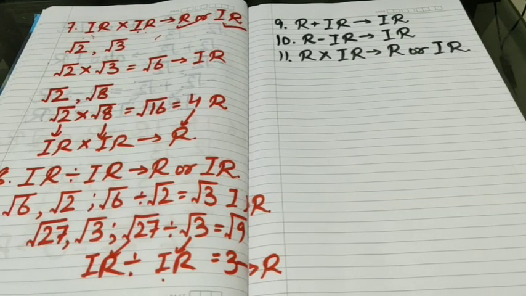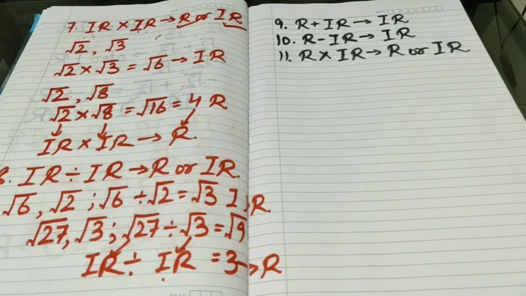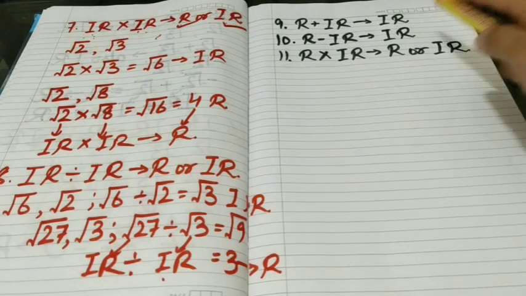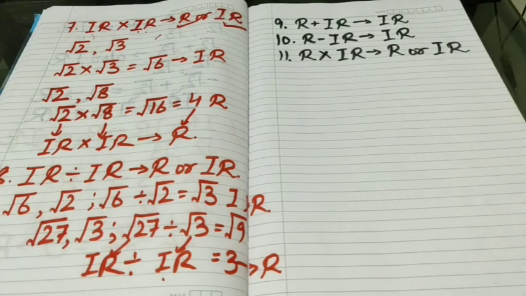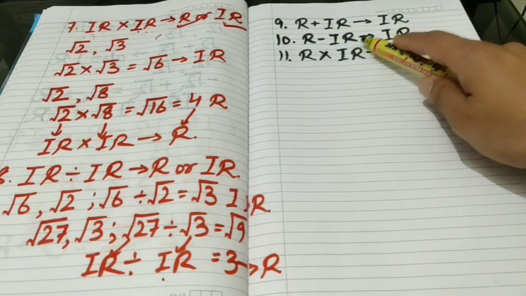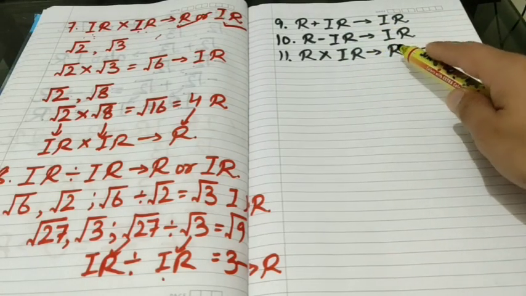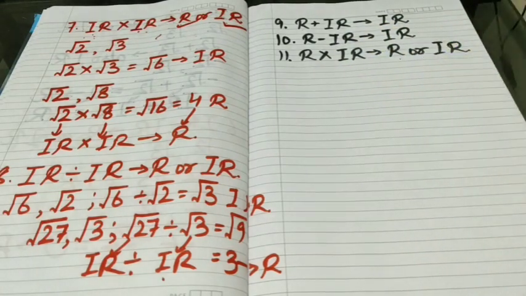Next is, sum of a rational and irrational is always irrational. If we add one rational number to an irrational number, their sum will always be irrational. In the same way, the difference of a rational and irrational is always irrational. But product of a rational and irrational may be rational or it may be irrational as well.